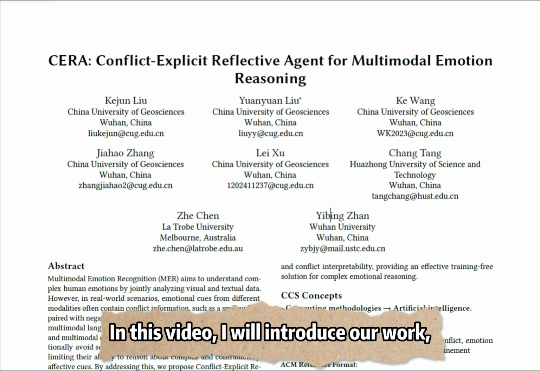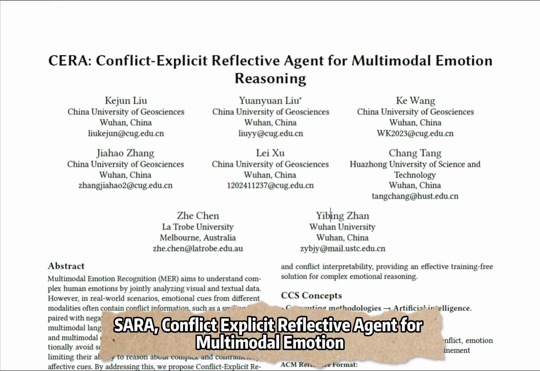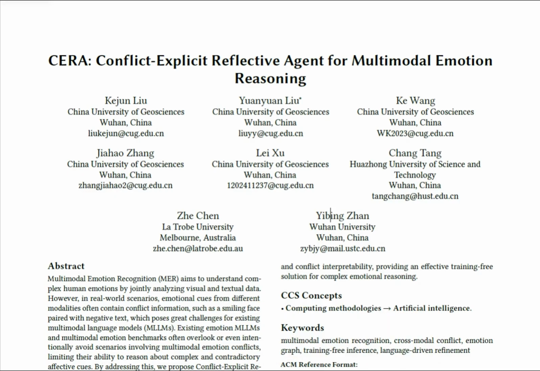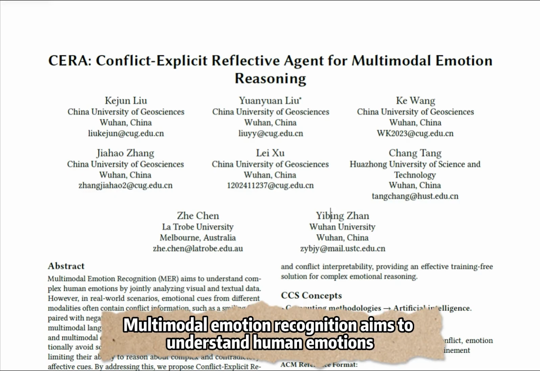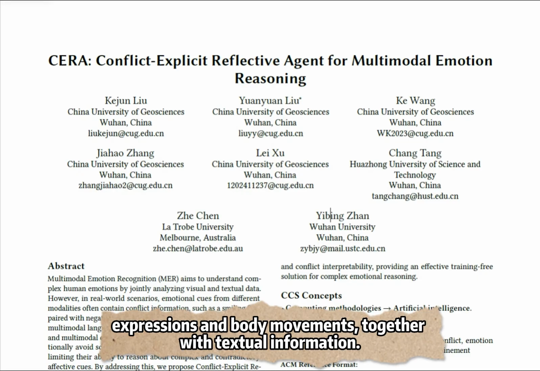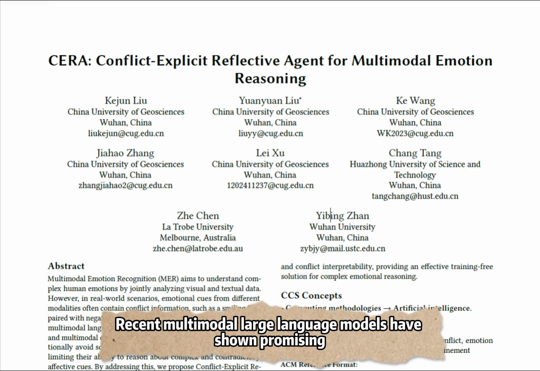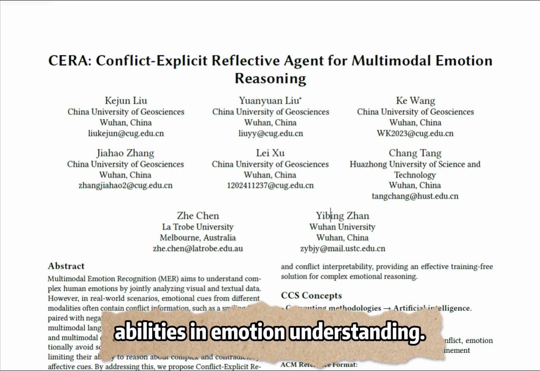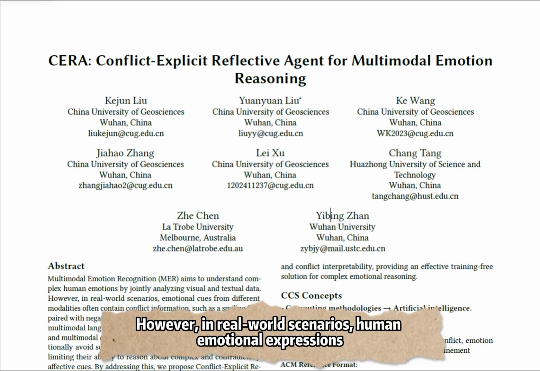In this video, I will introduce our work, CERA, Conflict-Explicit Reflective Agent for Multimodal Emotion Reasoning. Multimodal emotion recognition aims to understand human emotions by jointly analyzing visual signals, such as facial expressions and body movements, together with textual information. Recent multimodal large language models have shown promising abilities in emotion understanding.